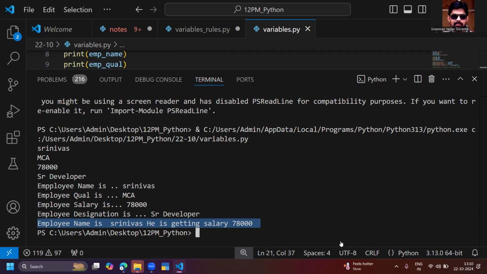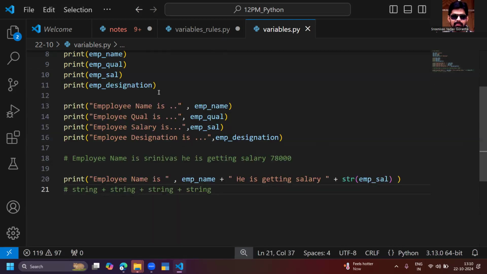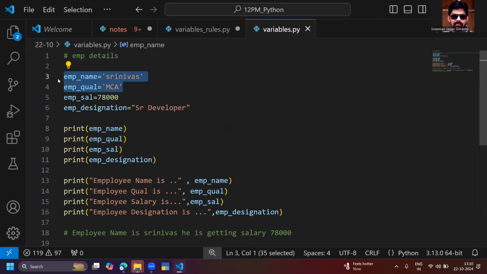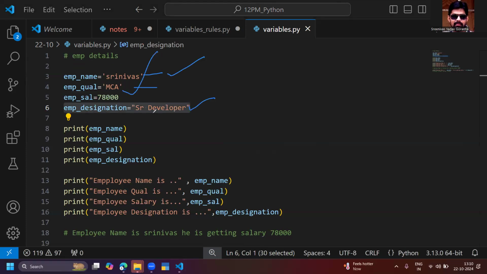But the same concept does not have the issue when I want to print the name and qualification. No need to convert. When I want to print the name and designation, no need to convert. When I want to go with the qualification and designation, not an issue. Can you see, observe? If I want to go with these two, not an issue. But whenever a number comes into the picture, first of all you have to convert it into a string. Conversion is very, very important. If you miss the conversion, obviously you face the issue.